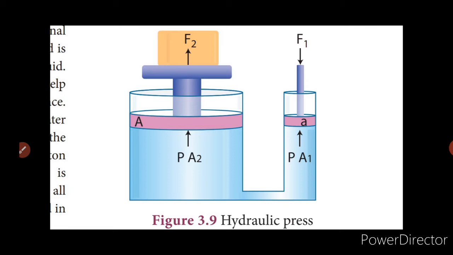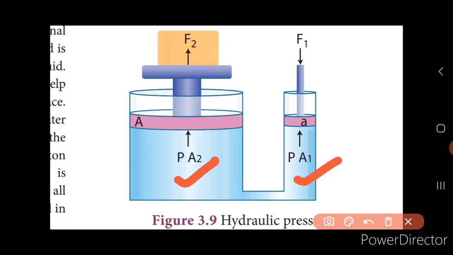Now, Pascal's law becomes the basis of important machines that have been developed, and one of the machines is the hydraulic press, right? And now this consists of two cylinders. Here you can see that it consists of two cylinders of different area of cross section. One is A1, which has the lesser area of cross section, and A2, which has a large area of cross section. Now these two cylinders are fitted with the piston P. Now the force F1 is applied on the small cross section area, and it is in the downward direction.